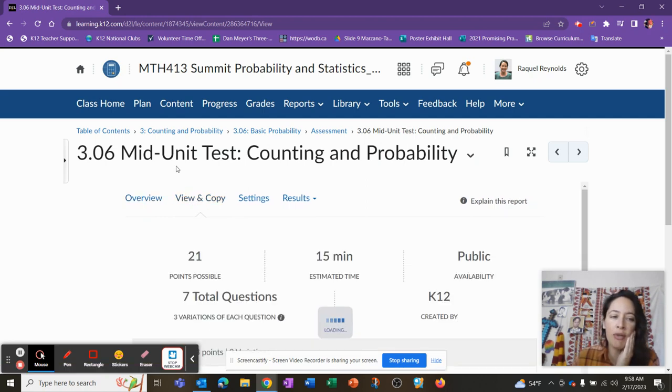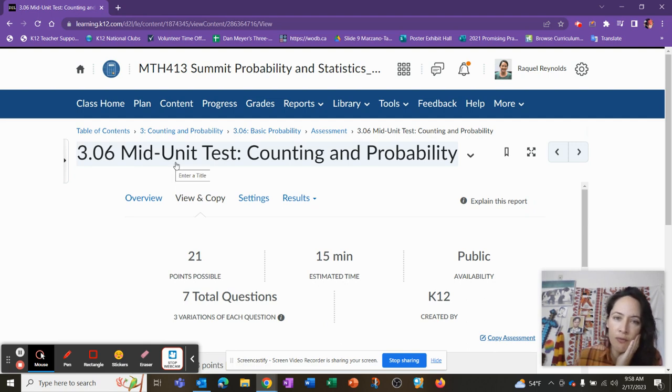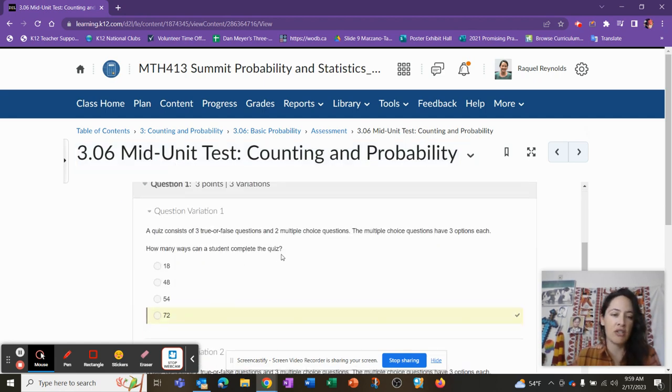View and copy. Remember, you have 3 attempts on all of the mid-unit tests or unit tests. So never be afraid to just try the first one. I know that sounds silly, but sometimes when we try the math and we think, oh, that made sense, and then that didn't make sense, we have the opportunity to go back and review, think about the ideas, and then try them again, we actually learn more. Remember, that's my goal. So you learn these fun and interesting ideas. And if you forget them, that's all right. You understand the basics of how they work, what's going on, and you can relearn them or remember them with a little bit of review, which is as you've watched with me.